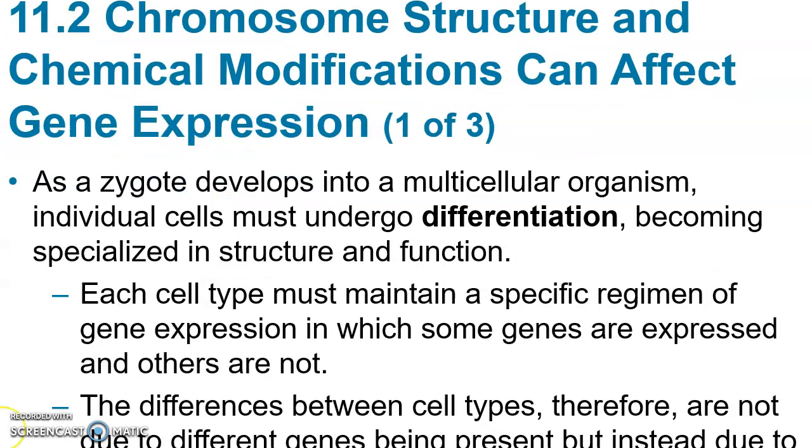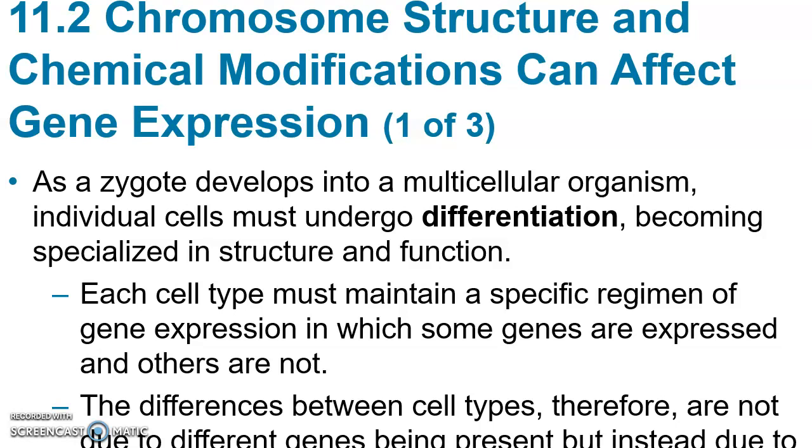Now we're going to talk about chromosome structure and different things that can affect gene expression in multicellular eukaryotes. As a zygote, or the first cell of a eukaryotic organism, develops into a multicellular organism, there are different types of cells that are needed to form that organism.